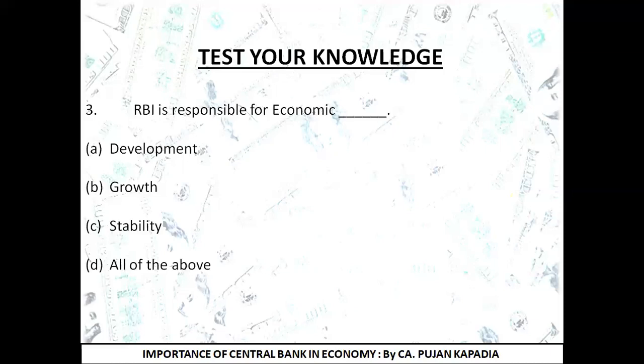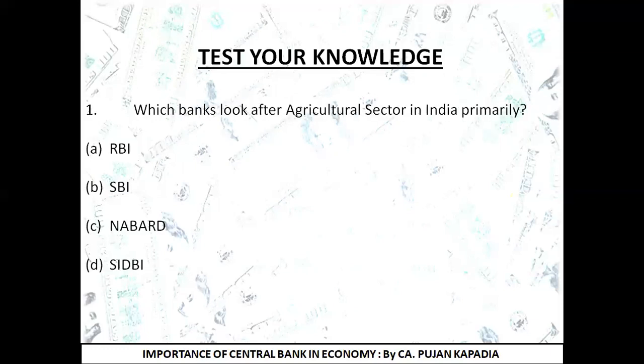Well, friends, I hope you are ready with the correct answers. So let's check the right answers. The first question was, which bank looks after the agricultural sector in India primarily? As we have discussed, the correct answer is option C, that is NABARD, National Bank for Agriculture and Rural Development. So the correct answer is option C.